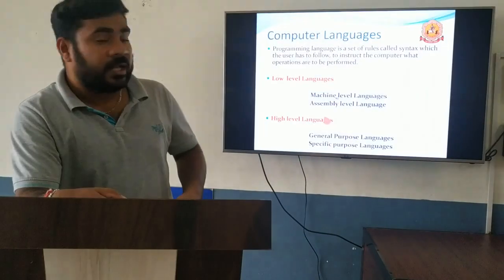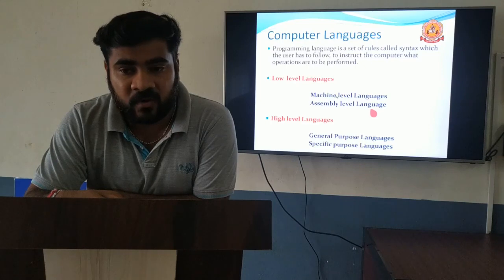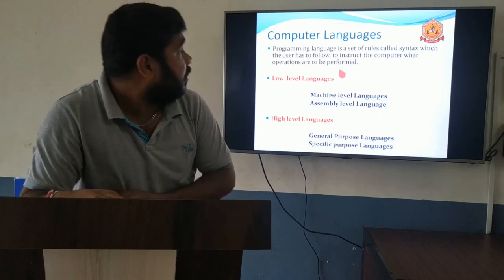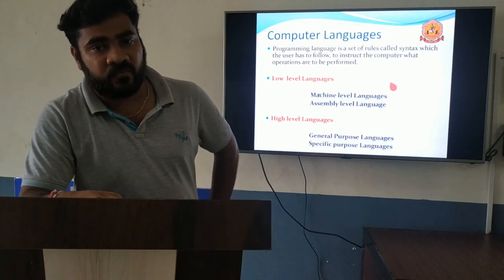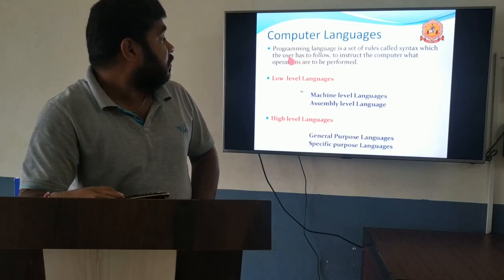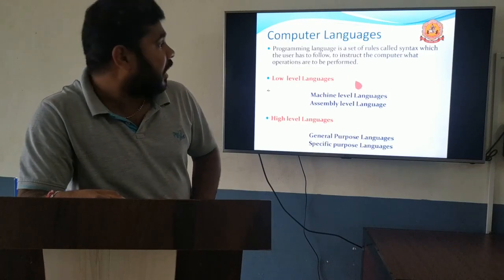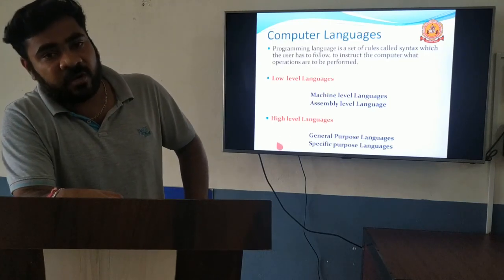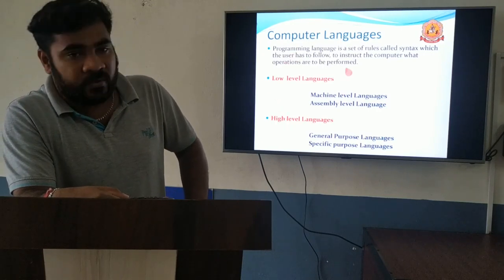The next one is language translators. Second one is language translators. Before moving to the language translators, first you have to know what a language is. It's computer languages. A computer language is a set of rules called syntax. A computer language contains a set of rules or grammar, known as syntax, which the user has to follow. You have to follow the particular rules given in a particular programming language and instruct the computer which operations are to be performed. We instruct the computer by using computer languages.